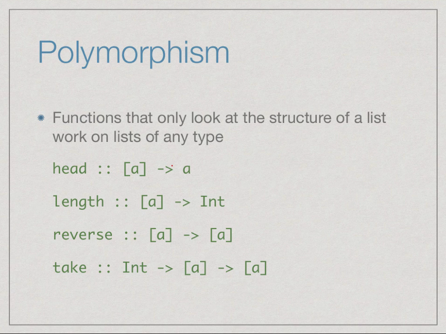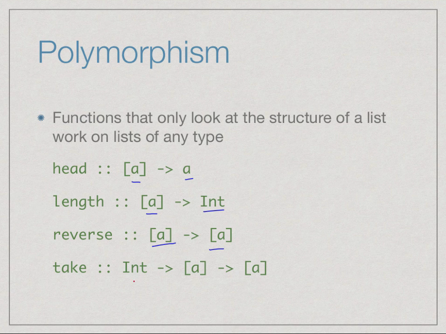So remember, we should think of this in terms of boxes. Supposing we think of a list as a collection of boxes arranged in a row, and somebody asks you for the first box, you can give it to them without opening it. So head, we say, takes a list of any type A and produces a value of type A. Similarly, length just counts the boxes. So it walks down a list of any type A, counts how many boxes there are, and returns an integer. Reverse just rearranges the boxes so that the first is last and the last is first.